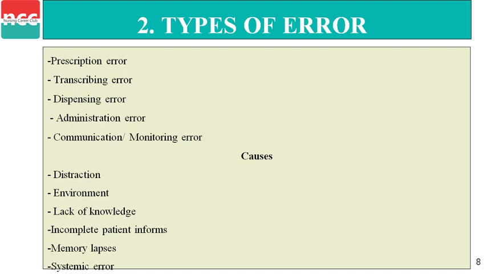First, prescribing error. Second, transcribing error. Third, dispensing error. Fourth, administration error. And last one is communication and monitoring error. So first one is prescribing error. While the doctors prescribe the medication to the patient, the prescription of medication must be correct to the patient. The prescription is not wrong.